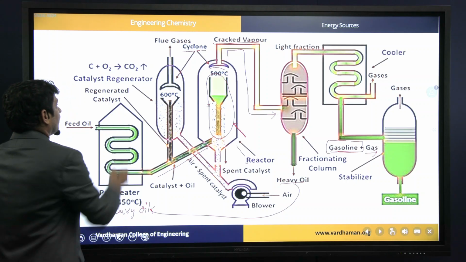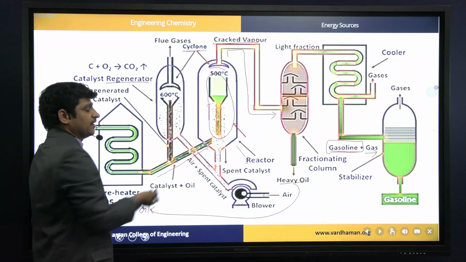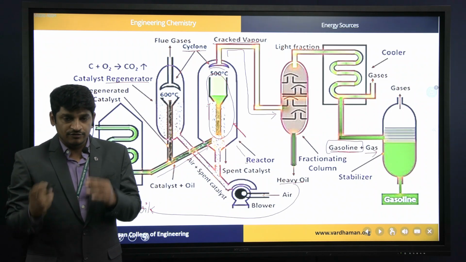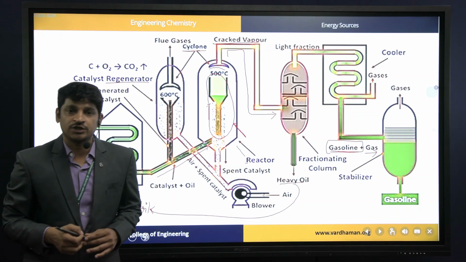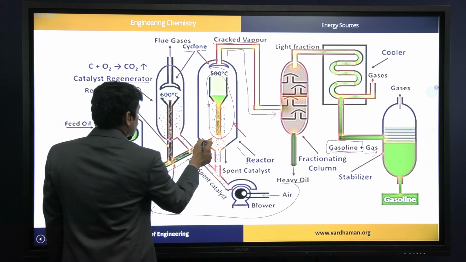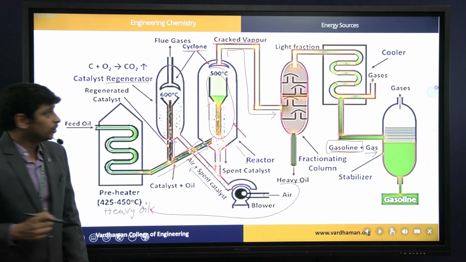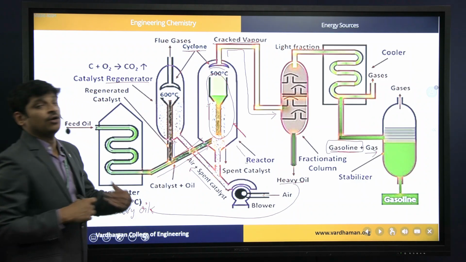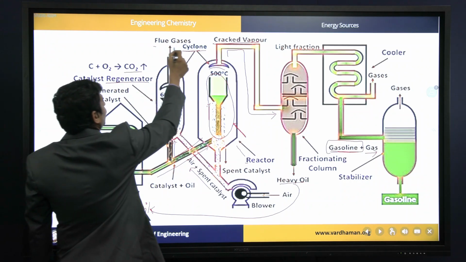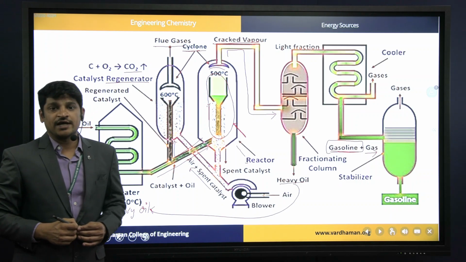And here we have a regenerator. The major role of the regenerator is this: with the rigorous use of catalyst, with the rigorous cracking process, the catalyst will get coated with carbon. And once the powdered catalyst is coated with carbon components, it becomes inactive. The inactive catalyst will be sent into the regenerator with higher air pressure, so that all the carbon deposited on the catalyst will be converted into carbon dioxide and eliminated as flue gas. So the major role of the regenerator is to regenerate the inactive catalyst.